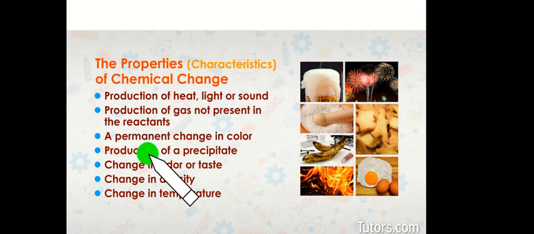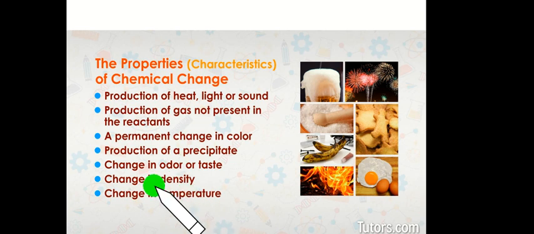Energy is either absorbed or evolved during a chemical change. When a chemical change takes place with the absorption of heat energy, the change is said to be endothermic, and when it takes place with the evolution of heat energy, it is said to be exothermic.